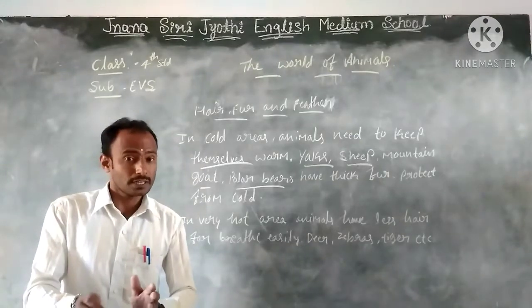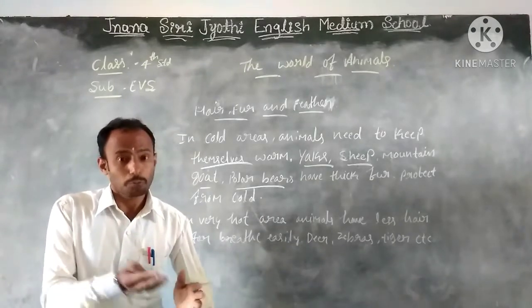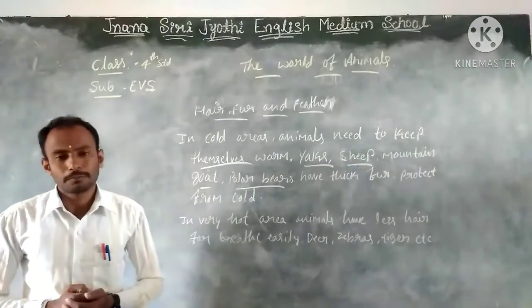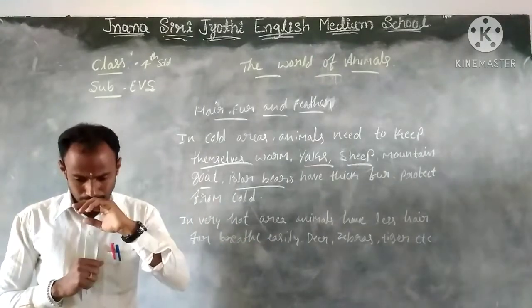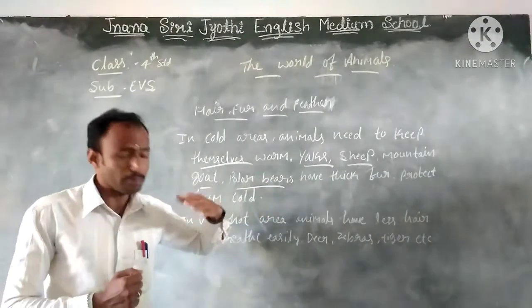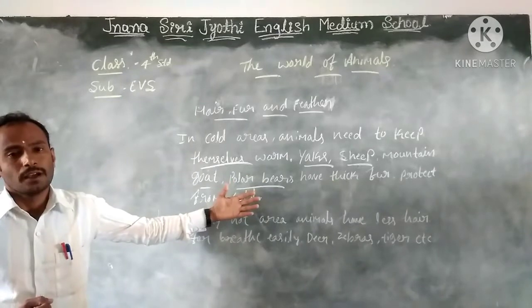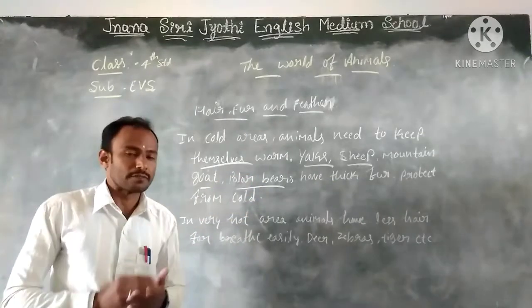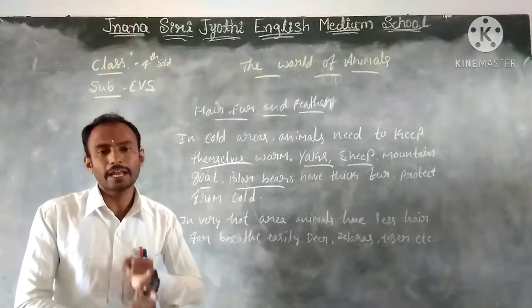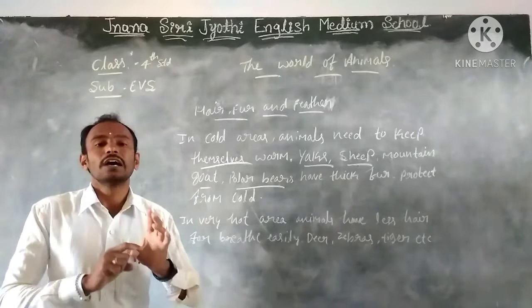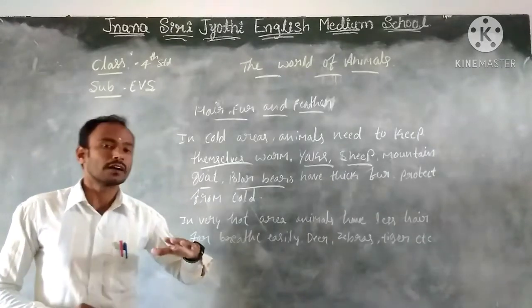That's why the animal can protect itself from other animals. Dear children, all of you already know about many animals. They mainly protect themselves from wind, rain, heat and cold. This is very important for any kind of animal.